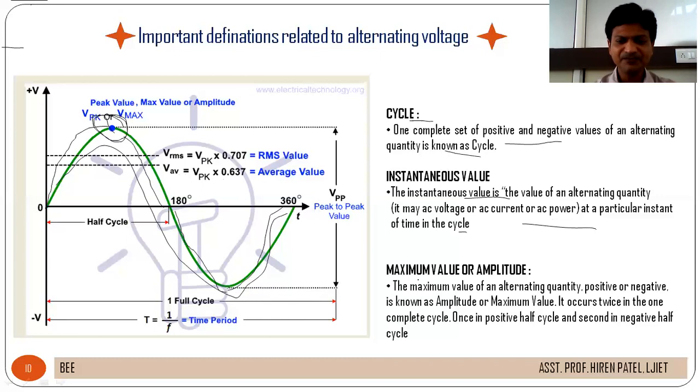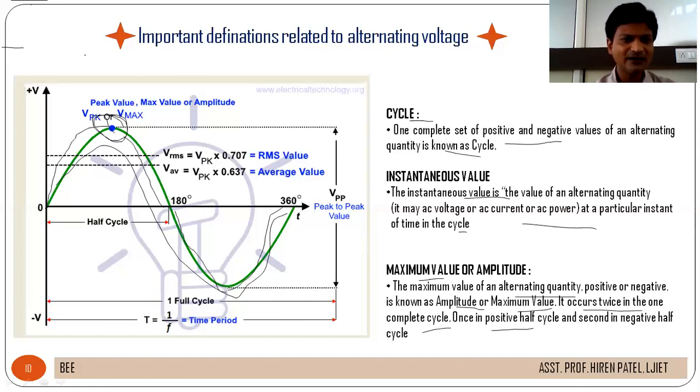Now, next is maximum value or amplitude. It is also known as the peak value. The maximum value of an alternating quantity, positive or negative, is known as amplitude or maximum value, or peak value. We have seen that it occurs twice in one complete cycle, once in the positive half cycle and second in the negative half cycle.